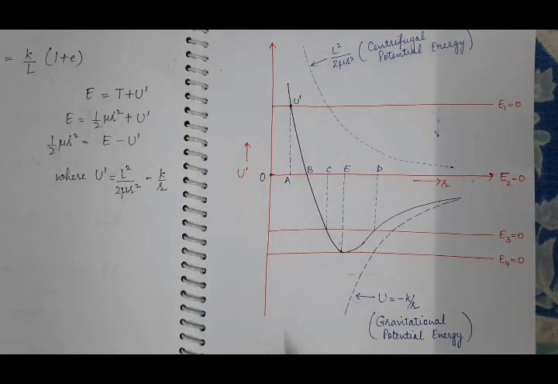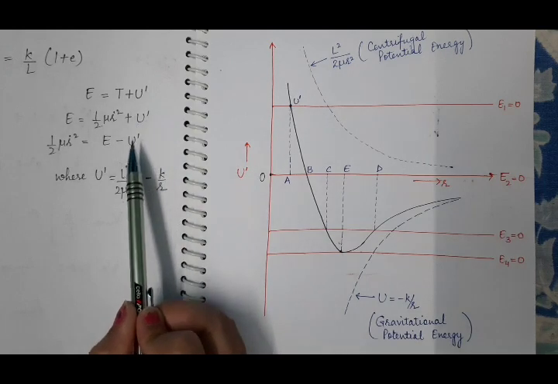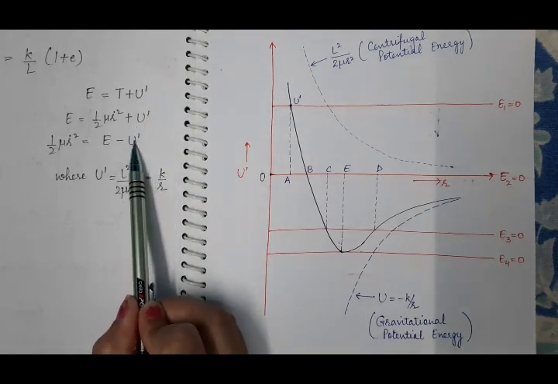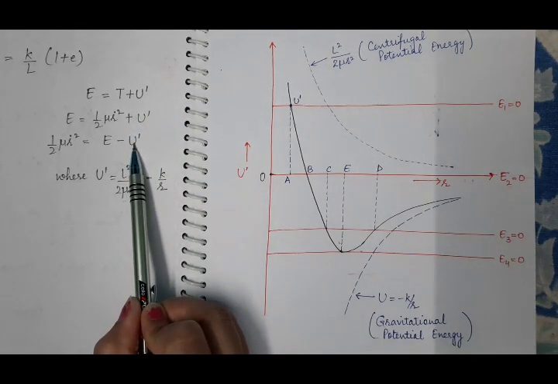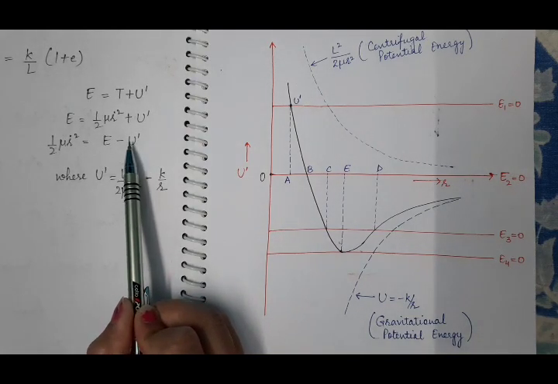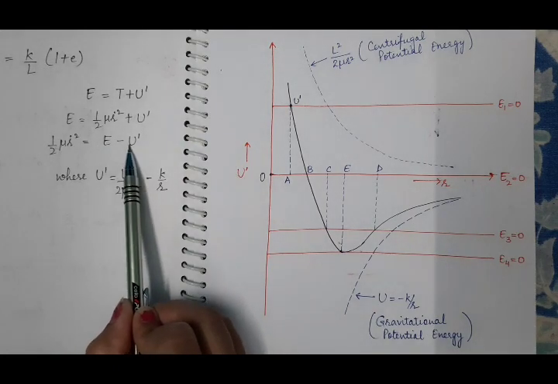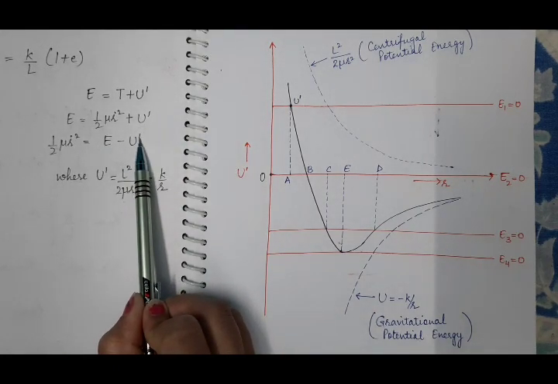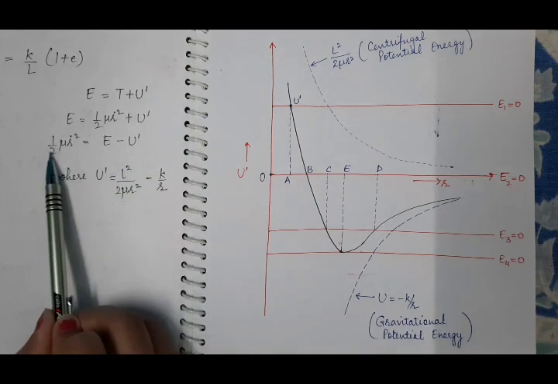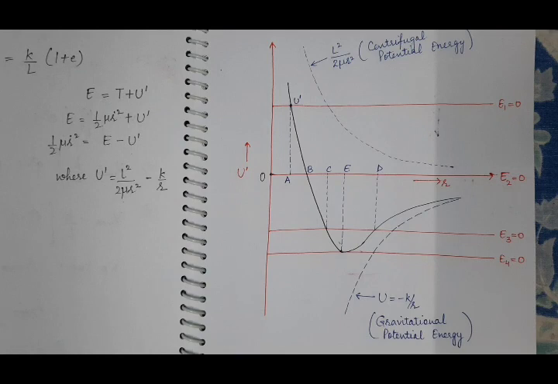So initially, with the decrease in R from infinity, U dash is decreasing. It is becoming more negative. Since total energy is kinetic plus U dash, negative and negative will be positive, so the kinetic energy will increase initially when we decrease the distance from infinity by a small amount.